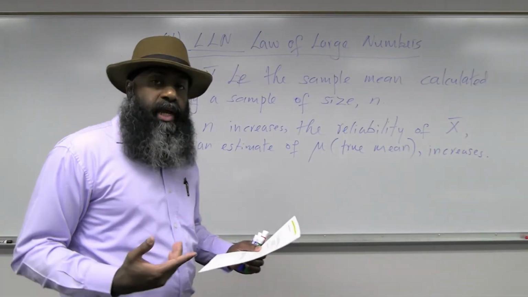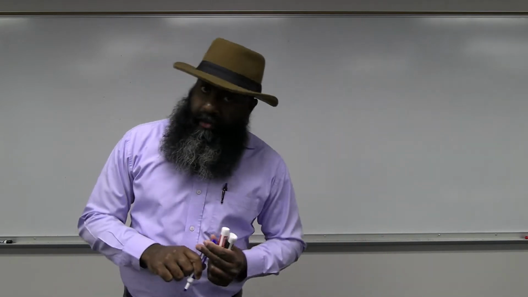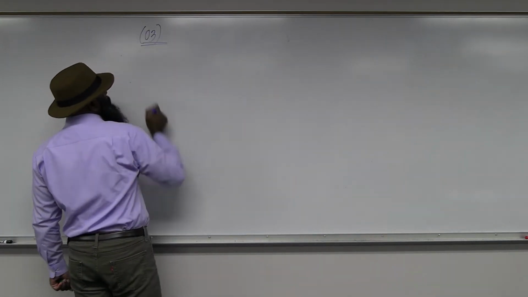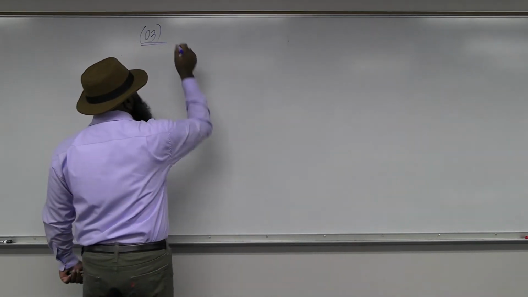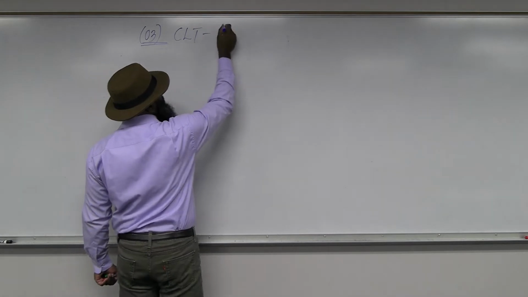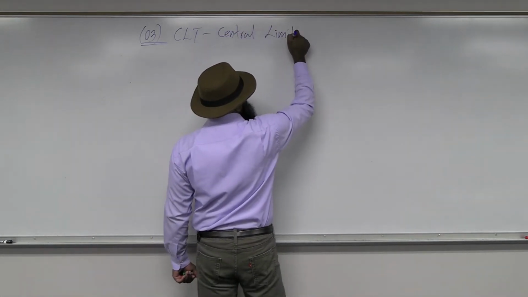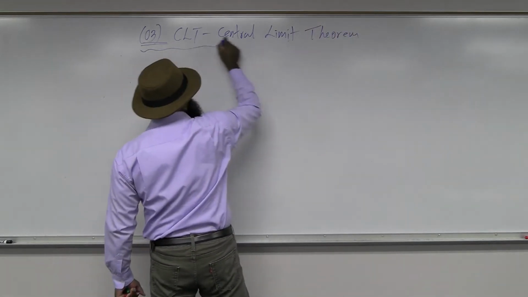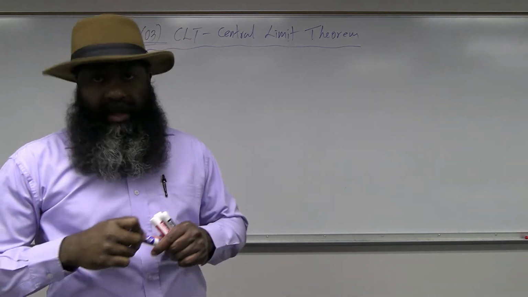Now we are in a good shape to move into the central limit theorem. Point number 3, the central limit theorem. The central limit theorem is abbreviated as CLT. Now here's the central limit theorem.